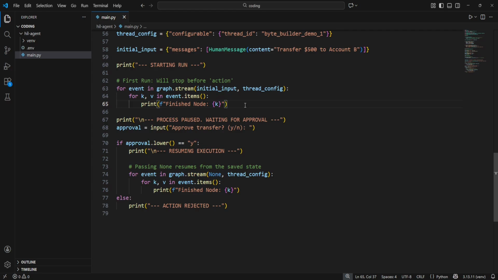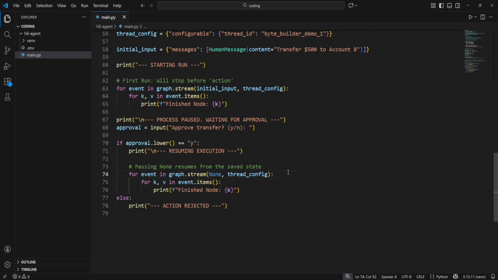To simulate the human in the loop, I'll use a basic Python input prompt. In a real app, this would be your API waiting for a front-end request. We check if the user typed Y. If they did, we need to resume. Here is the critical syntax.